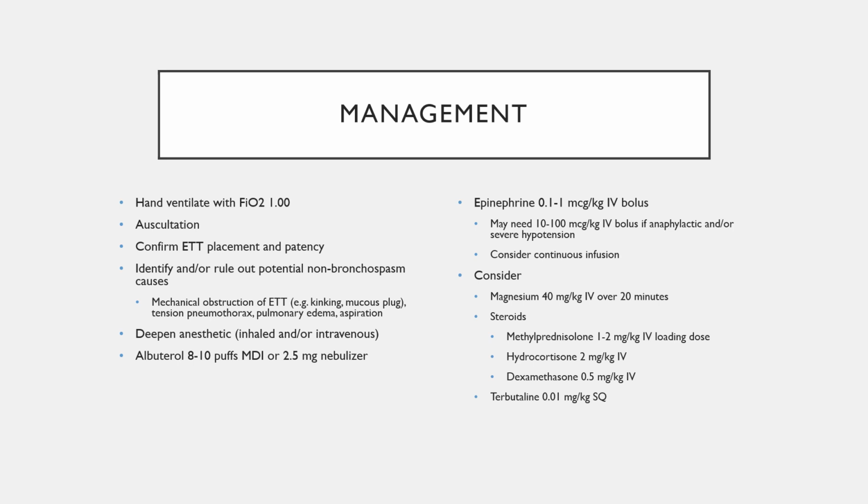A beta agonist such as albuterol should be utilized either with an inhaler or a nebulizer. If you're using an inhaler, ideally use a device to put it into the anesthesia circuit rather than just squirting it down the tube. If these don't work, then you need to resort to IV epinephrine. Small boluses such as 0.1 to 1 mic per kilogram. If they have anaphylaxis or severe hypotension, you might need to increase that bolus to 10 to 100 mics per kilogram IV or consider continuous infusion.